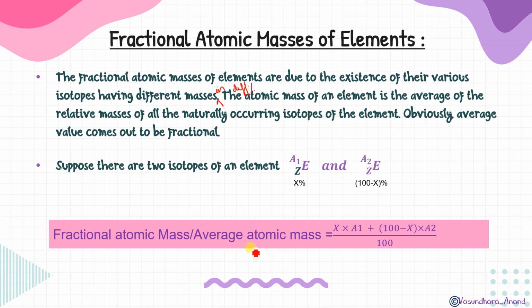The formula is the percentage of one isotope, X, multiplied by the atomic mass of that isotope, A1, plus the percentage of the other isotope, that is 100 minus X, multiplied by the mass of the other isotope, A2. Suppose अगर यहाँ पे एक और isotope होता, और some percentage होते, तो वो भी हम add कर देते इसमें. Did you get that? Yes.